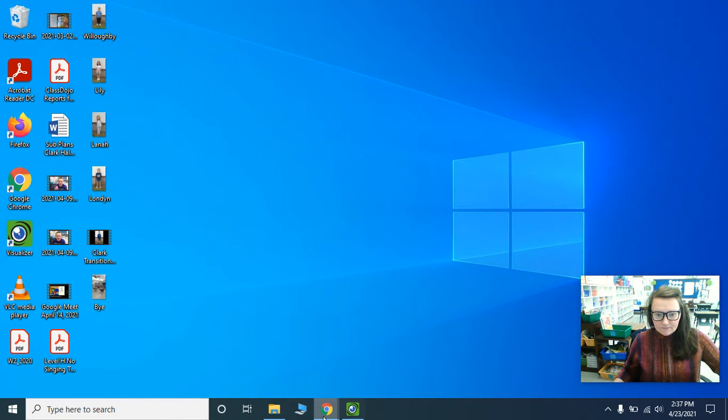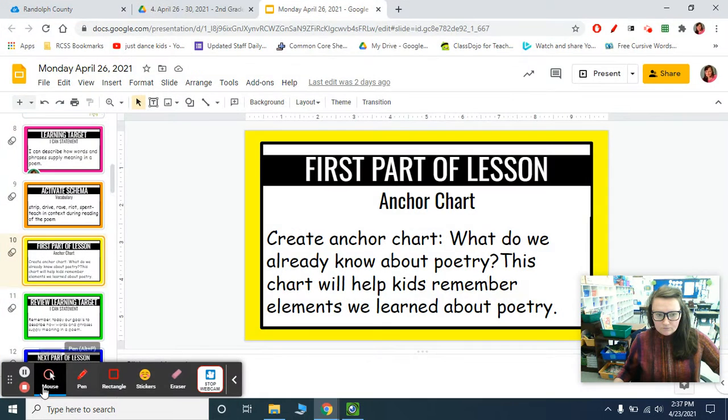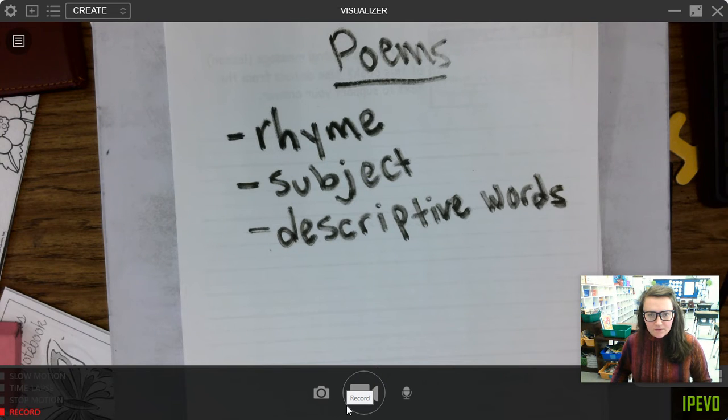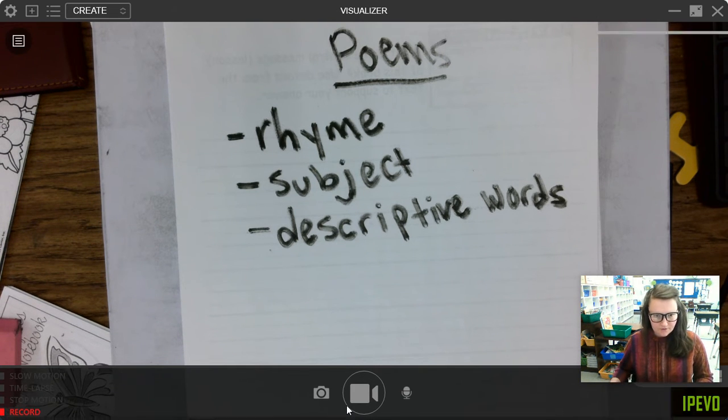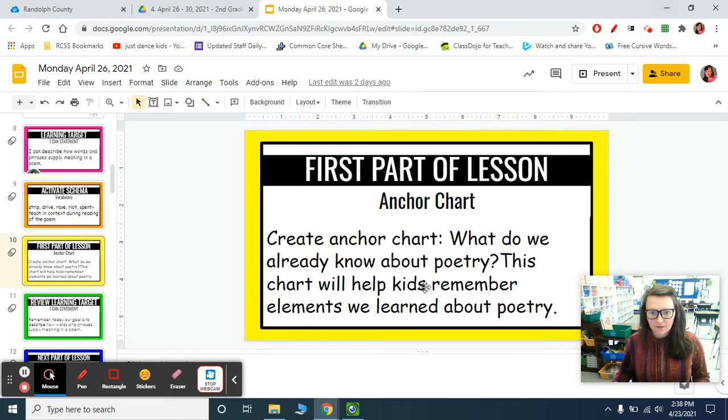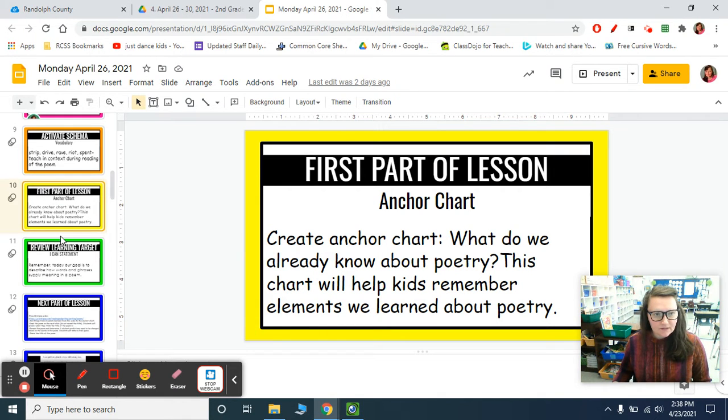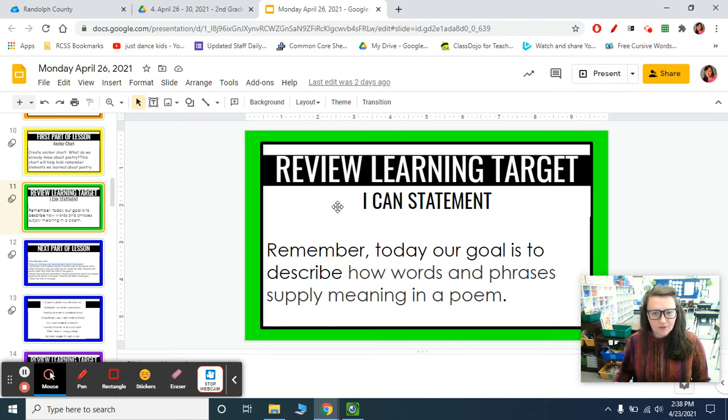Hold on a second. Okay, so rhyme, subject, describing words. As we go through and listen to some stuff, you can always add things to your chart. Okay, so let's keep going. So remember, today our goal is to describe how words and phrases supply meanings in a poem.